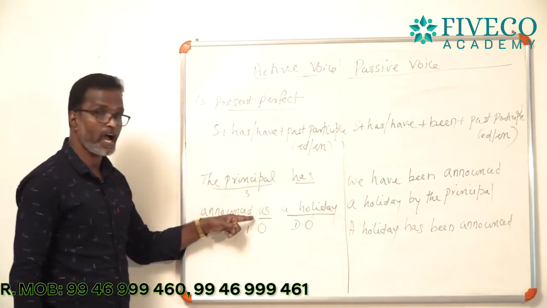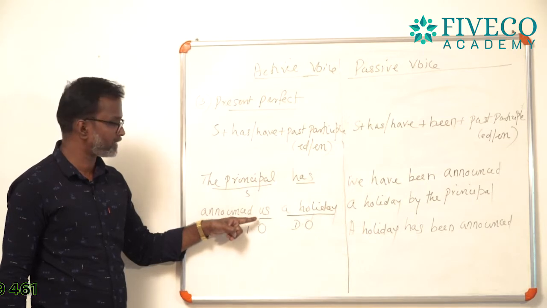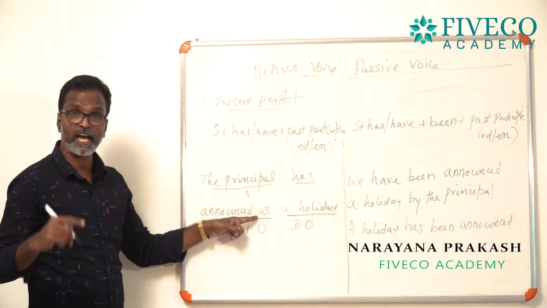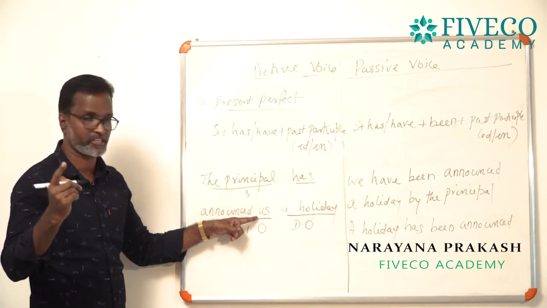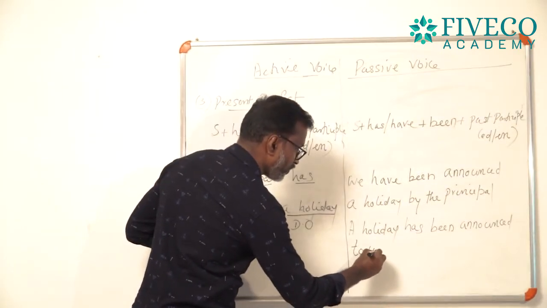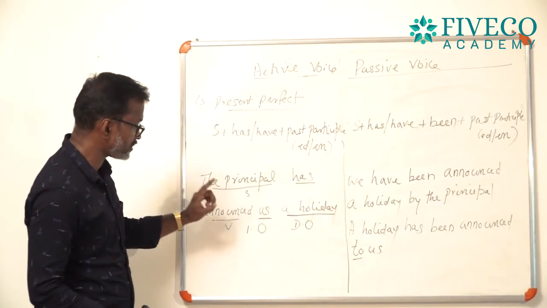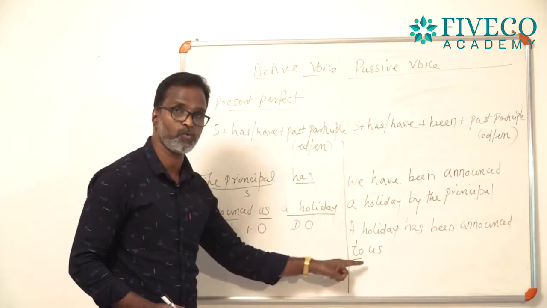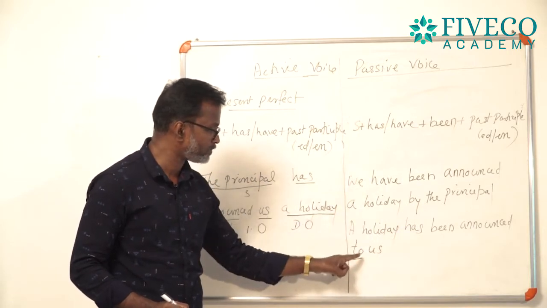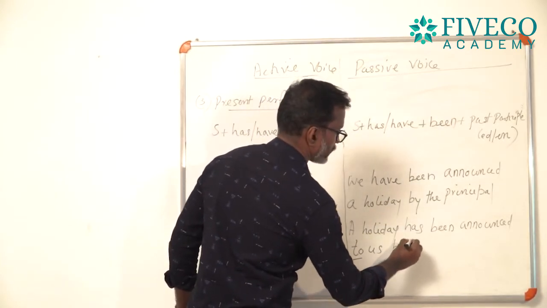Then we have to add the first object. Which is the first object? Us. Us is the first object. At that moment you have to remember a condition: you have to use the preposition to before the first object. So, a holiday has been announced to us, then you can use by the principal.